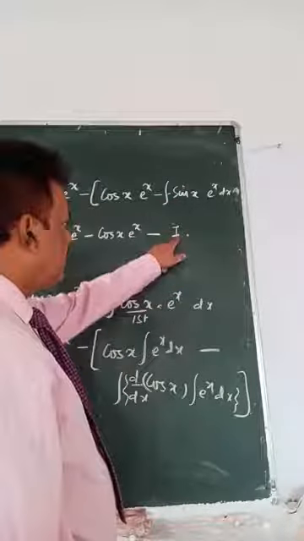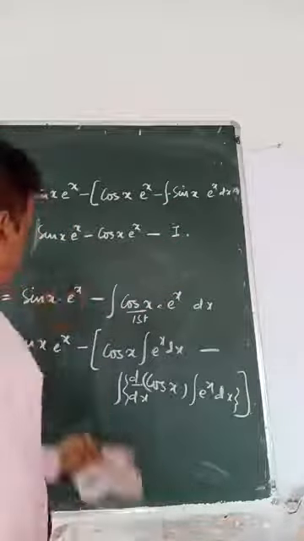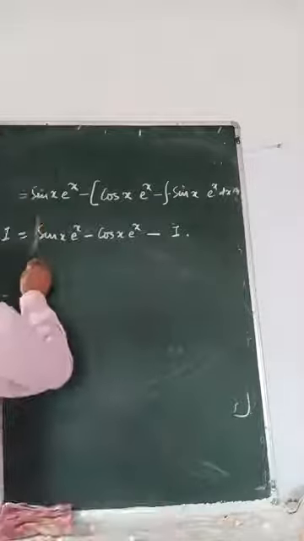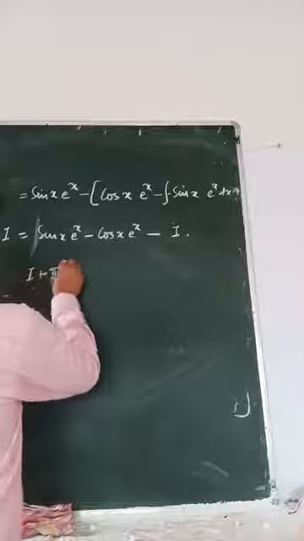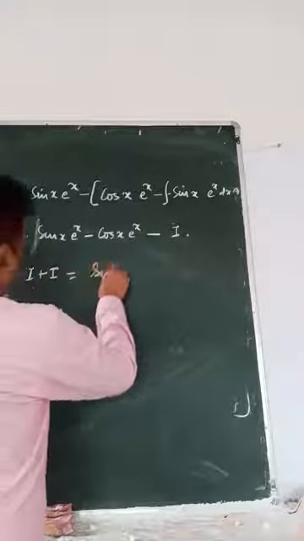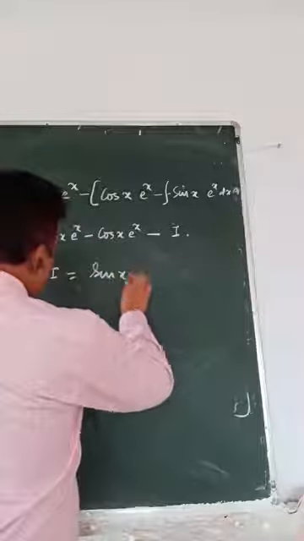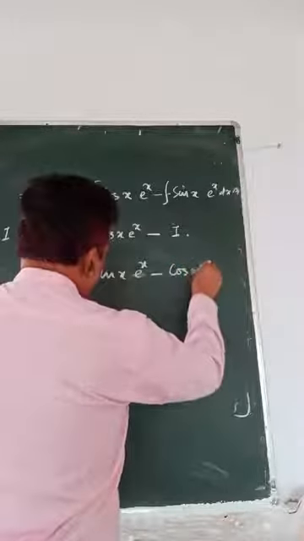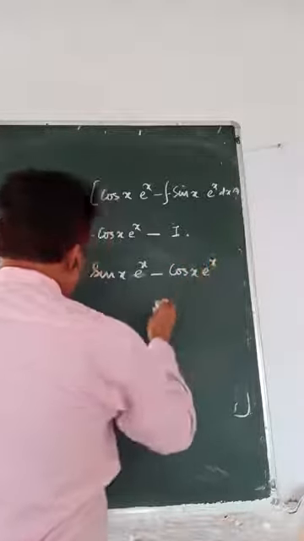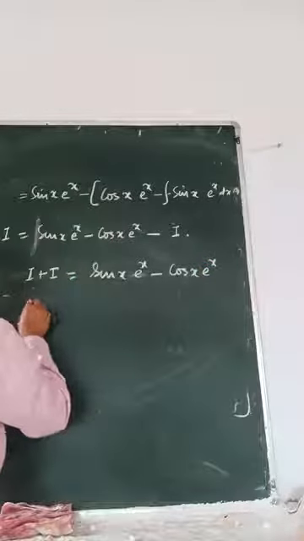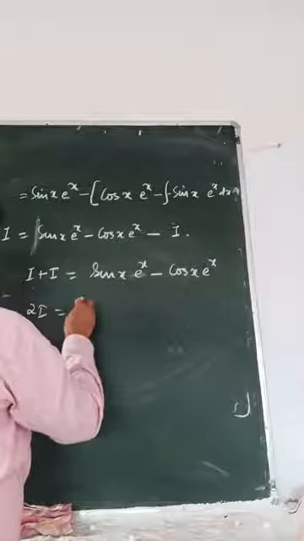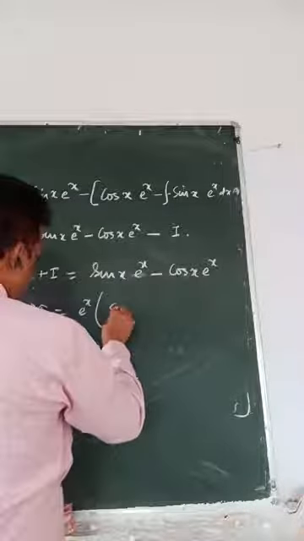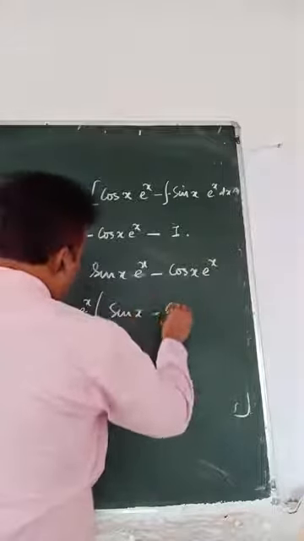To simplify, take this I to this side. So I plus I will be 2I. I plus I is sin x e to the power x minus cos x e to the power x. Then 2I, with e to the power x common, is sin x minus cos x.